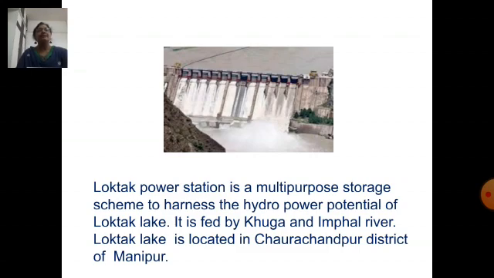It is a multi-purpose storage scheme to harness the hydropower potential of Loktak Lake. It is fed by Khuga and Imphal River. Loktak Lake is located in Churachandpur district of Manipur.